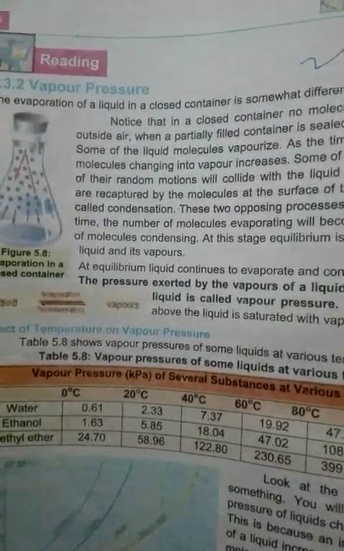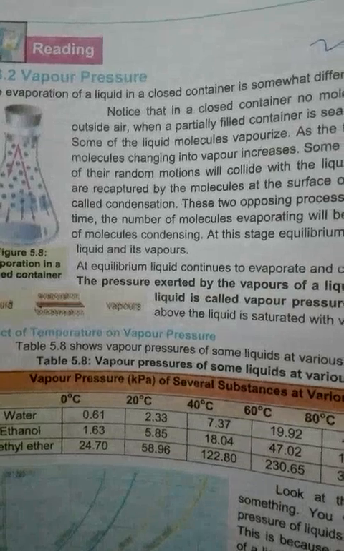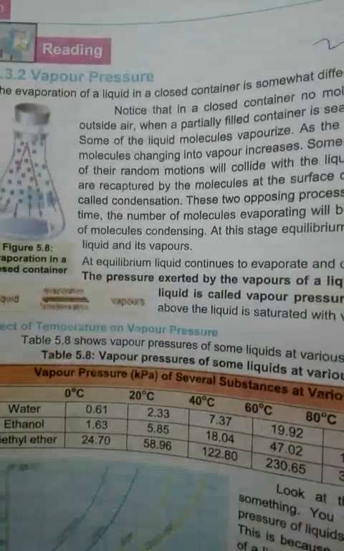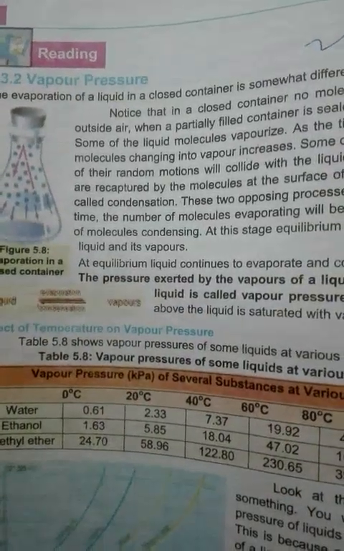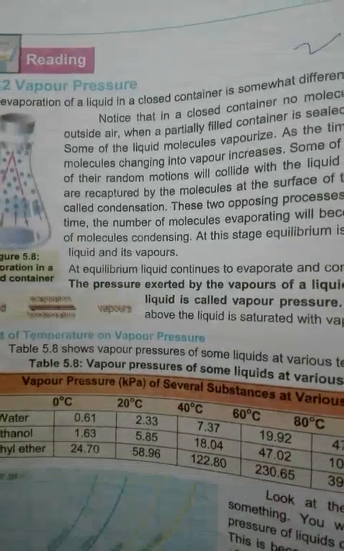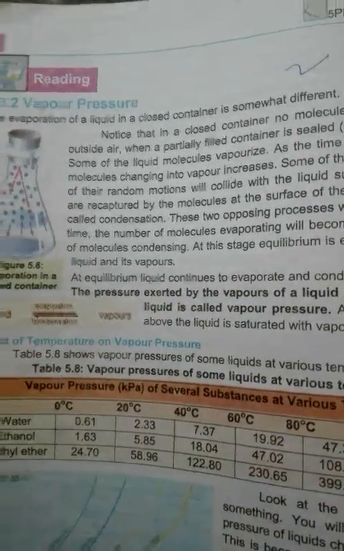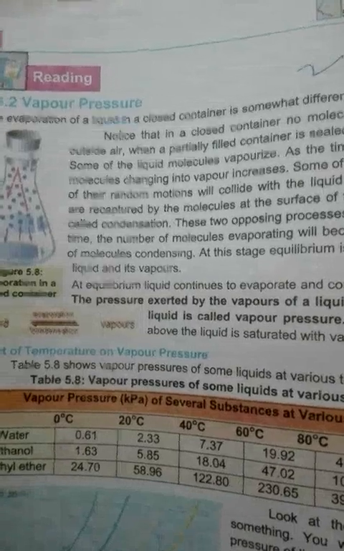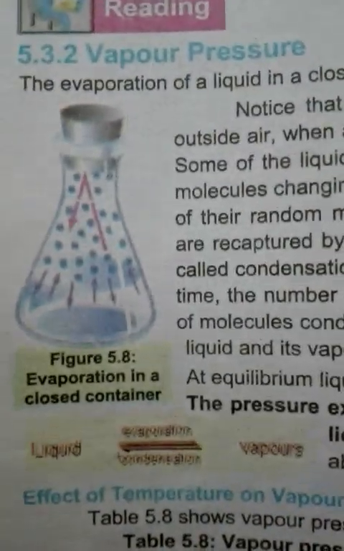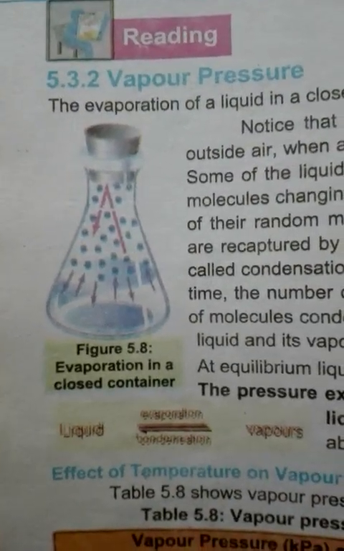We are in the class of chemistry, unit number 5. Today's topic is vapor pressure. Yesterday we discussed evaporation, and this is completely related to that as well. So first of all, let me tell you once again about evaporation. If you look at this diagram, you will understand what evaporation is about.